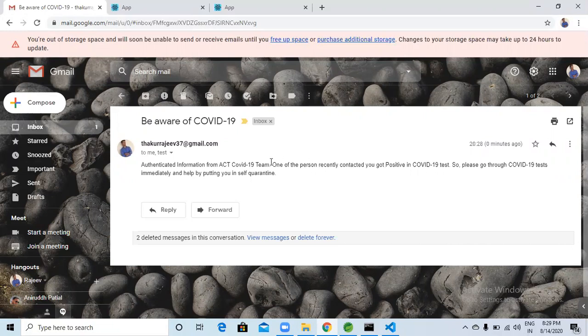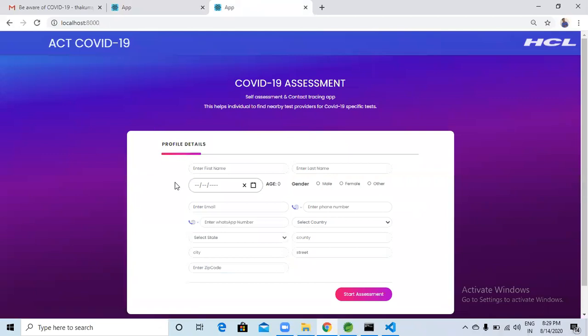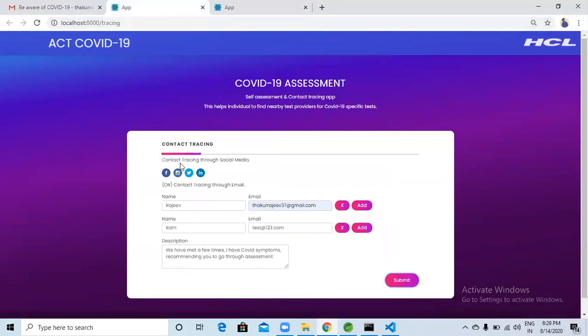This application's primary goal is to enable individuals to take the self-assessment, and then get to know the list of service providers nearby where they can go to take the test. It also helps to capture the contact persons in the last few days who have been in contact with someone tested positive. At this point in time, we are capturing the contact details from the persons taking the assessment.